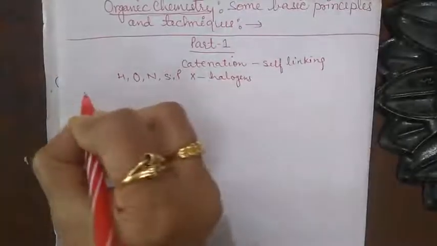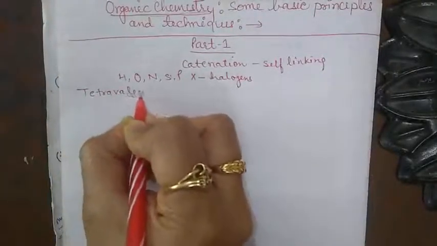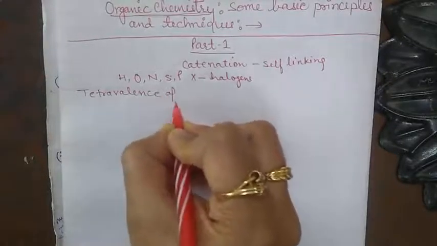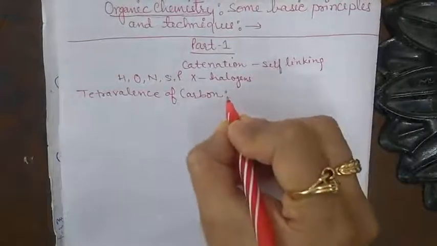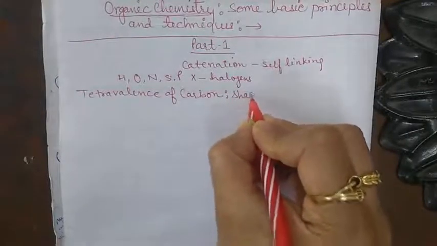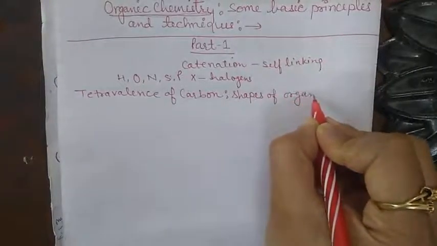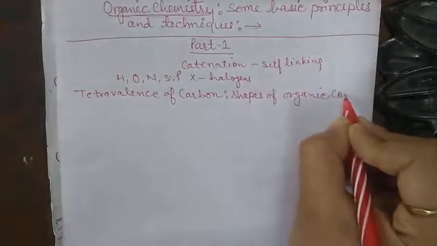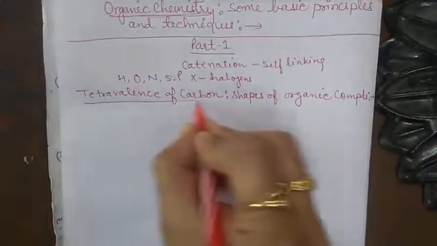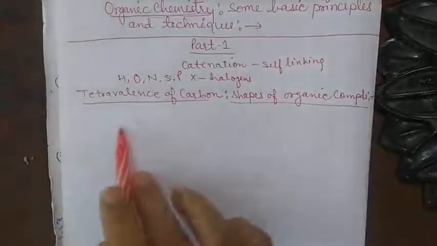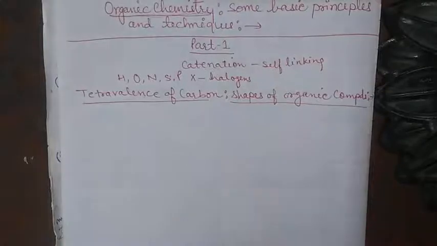So the first heading is tetravalency of carbon, shapes of organic compounds.